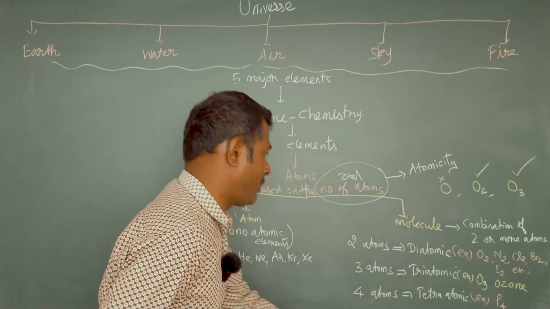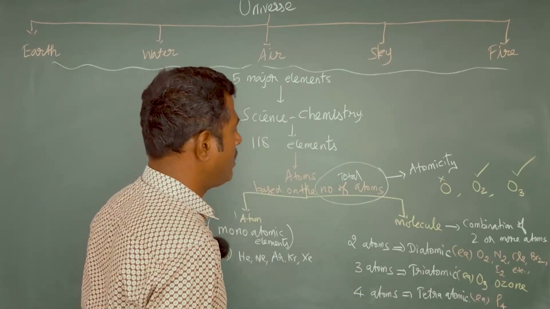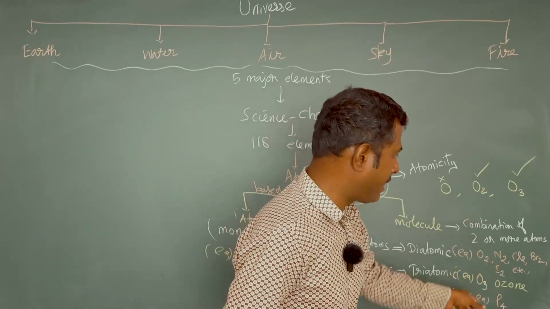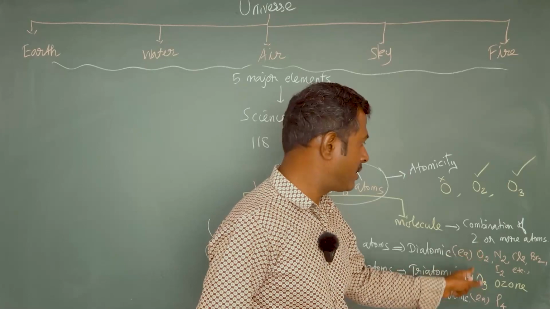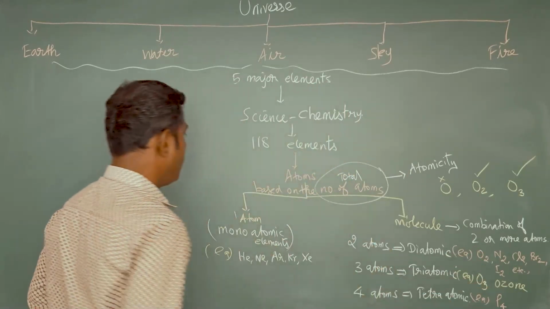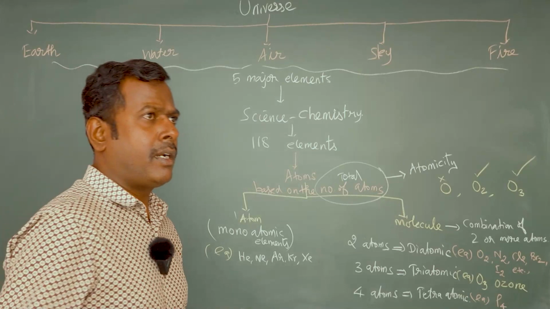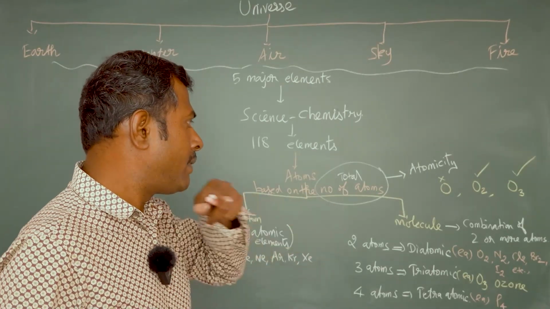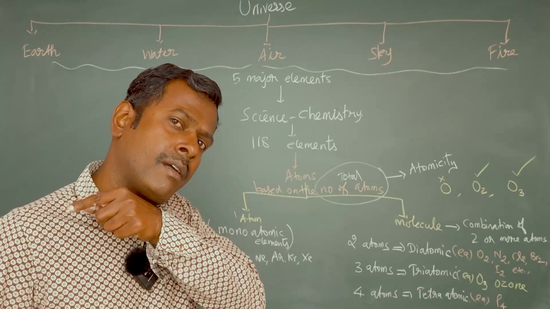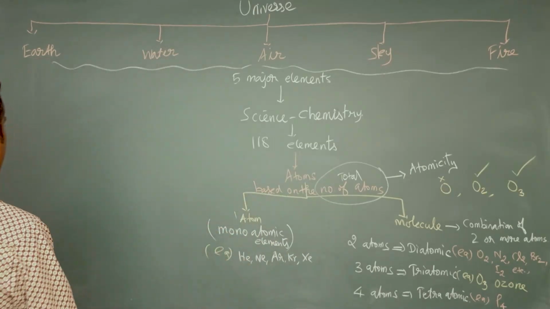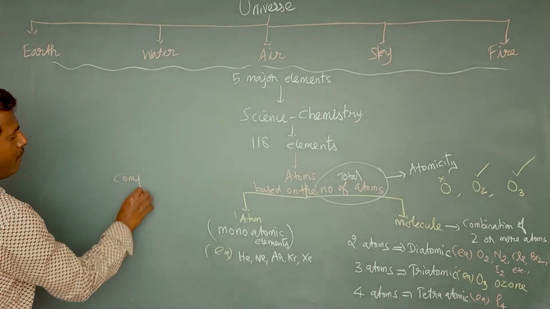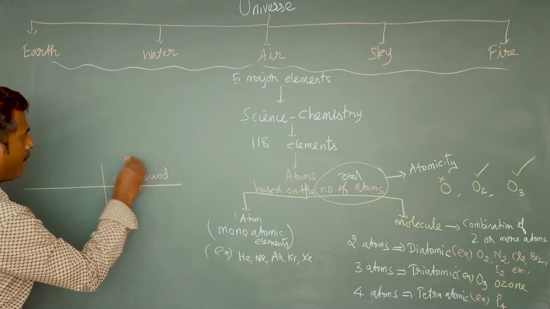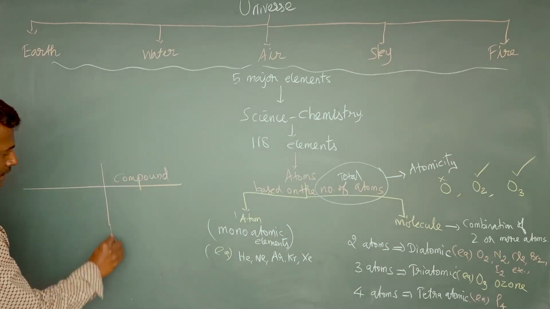So these are all molecules. What is a molecule? A molecule is the combination of 2 or more atoms of the same type. In chemistry, we use one more word along with molecule: often we use compound. Compound itself tells us what? Combined.